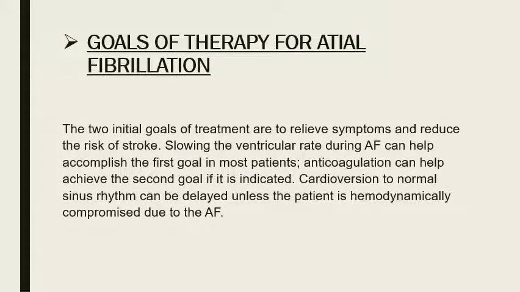There are two goals of the therapy for atrial fibrillation. The initial goal of the treatment is to relieve the symptoms and reduce the risk of a stroke. Slowing the ventricular rate during atrial fibrillation can help accomplish the first goal in most patients. Anticoagulants can help achieve the second goal. Cardioversion: what is cardioversion? Cardioversion means the medical procedure that restores the heart's normal rhythm. Cardioversion to normal sinus rhythm can be delayed unless the patient is hemodynamically compromised due to atrial fibrillation.